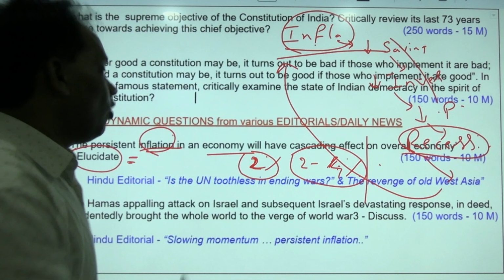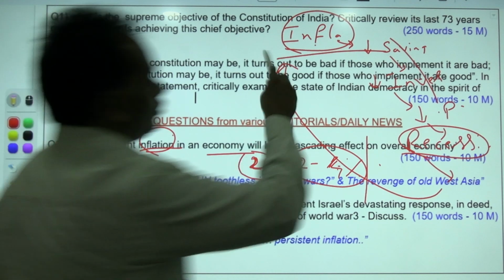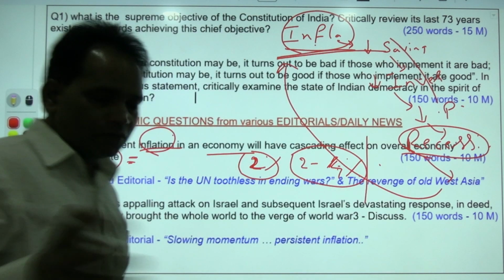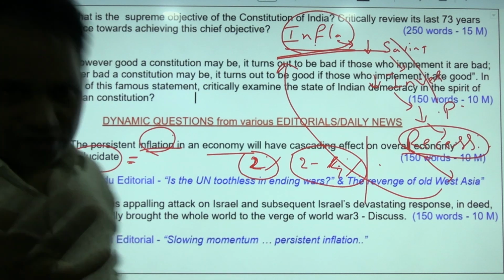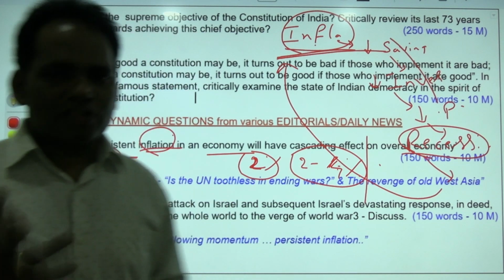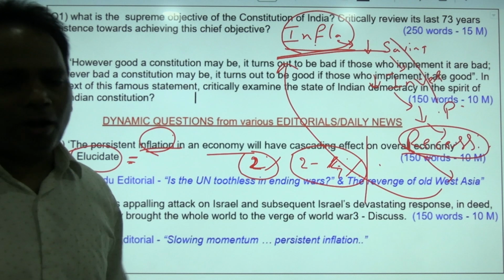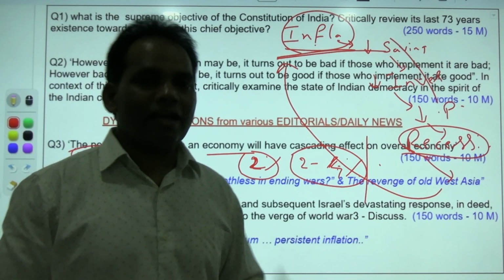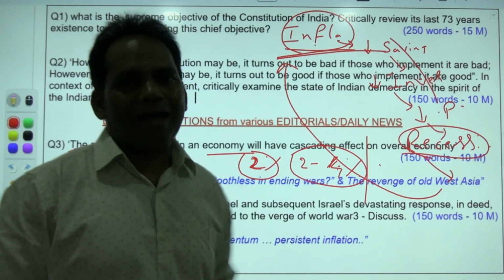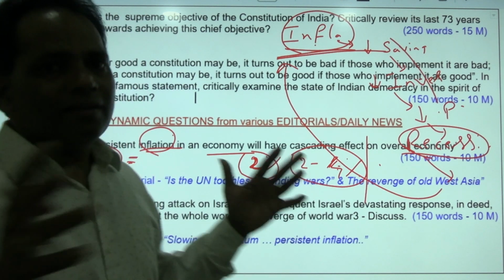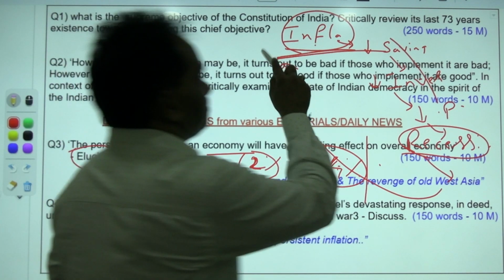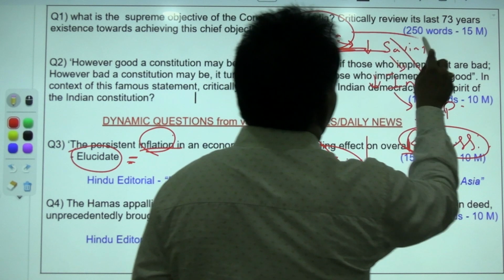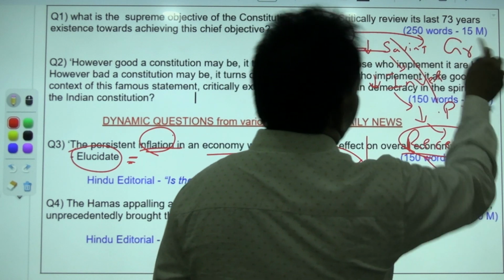That's why the government should take measures to control this inflation. As far as India is concerned, we have various fiscal policy and monetary policy. Fiscal policy on the part of the government, monetary policy on the part of the RBI, the central bank. Both combined will try to reduce the impact of inflation. If inflation is reduced, growth will be healthy.